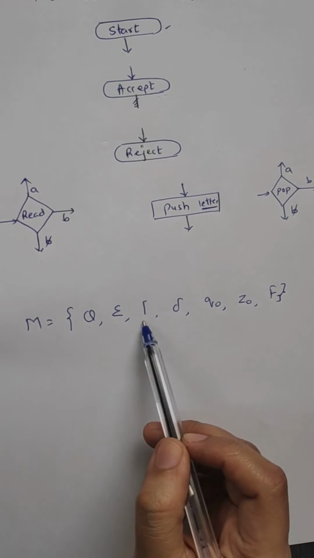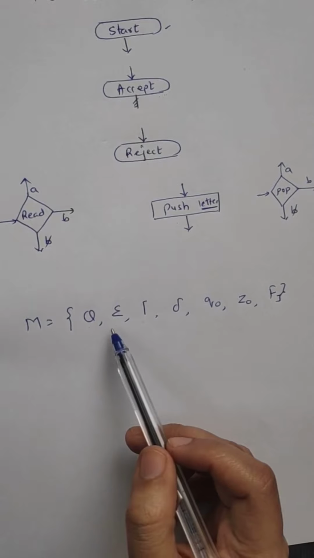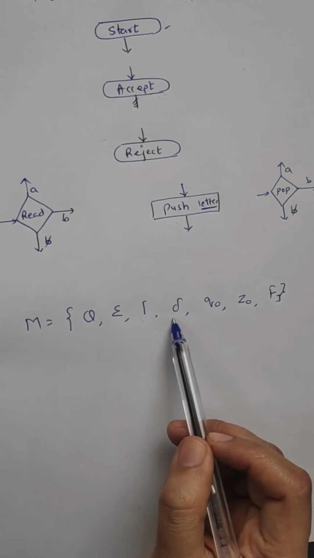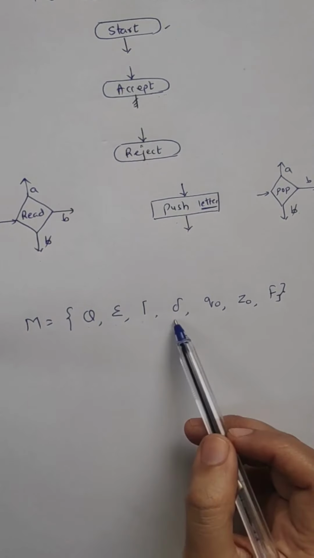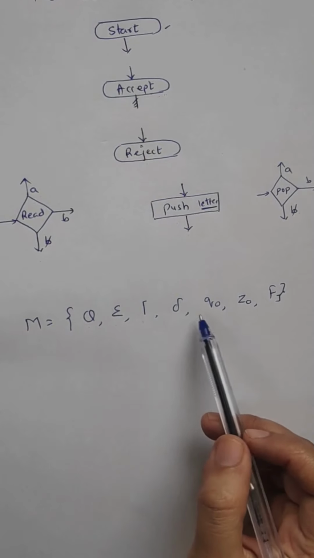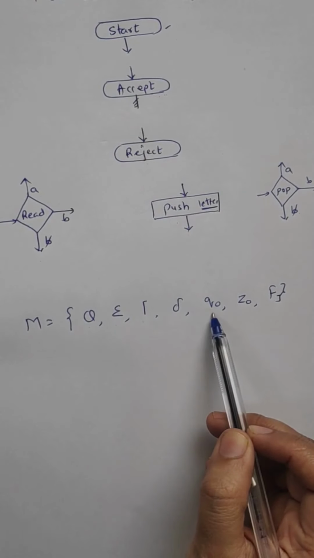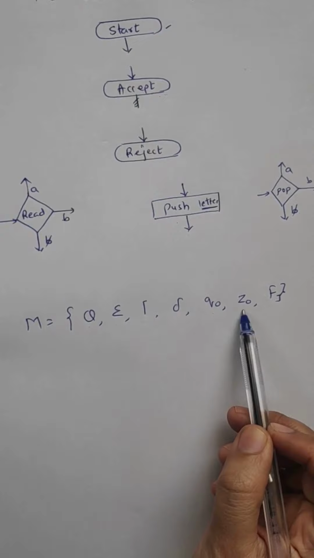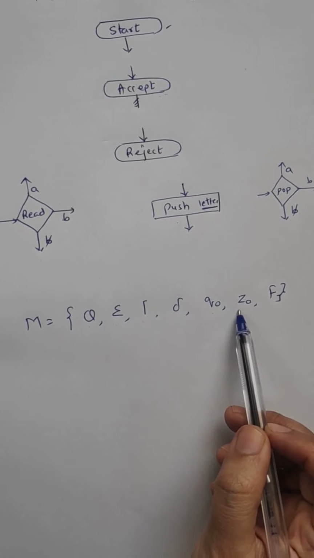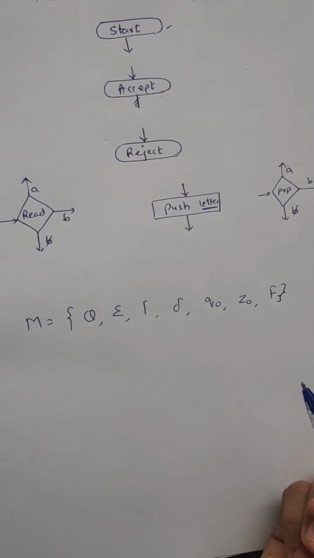So stack symbols can be different from our input alphabet set. Then delta is the set of transitions that we will be representing in the pictorial format. Q0 is the start state, Z0 is the symbol that we use for indicating the end of the stack, and F is the set of final states. So the final state for us is an accept state.